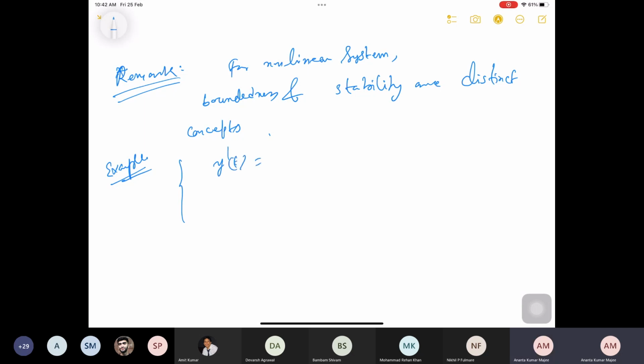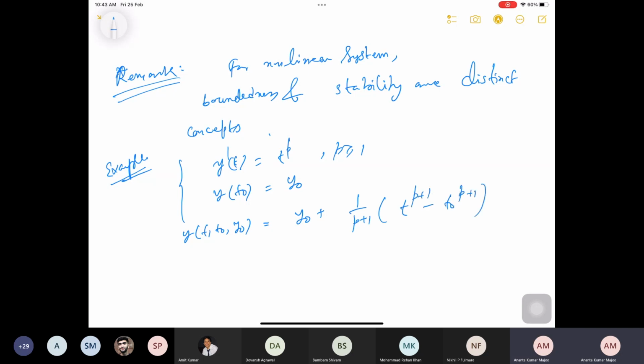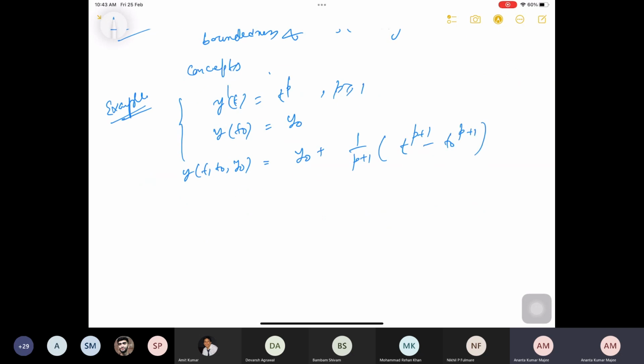Say y prime of t is t to the power p, for p greater than or equal to 1. You can consider p equal to 1, so it is only t, and suppose y of t0 is y0. So how does the solution look? We know that y of t is y0 plus 1 by (p plus 1) times (t to the power p plus 1 minus t0 to the power p plus 1). Is it not? You just integrate, then you will have this part.